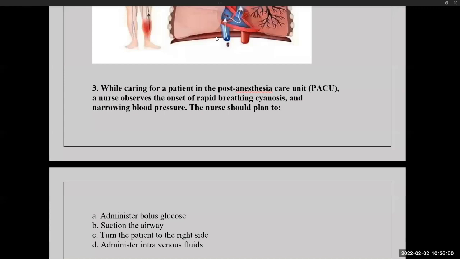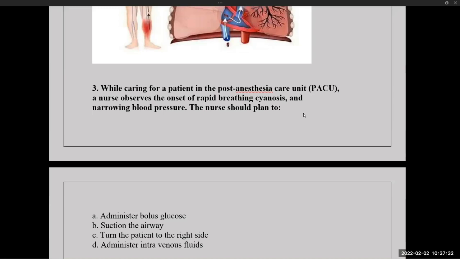See, I'll explain the situation. The patient is there in the post anesthesia care unit where the patient won't be completely conscious. And on this particular moment, the patient has developed rapid breathing, cyanosis, and narrowing blood pressure. Rapid breathing and cyanosis is indicating hypoxia. And during surgery, usually the surgery was done with the help of anesthesia, and normally this might be done with the help of general anesthesia.